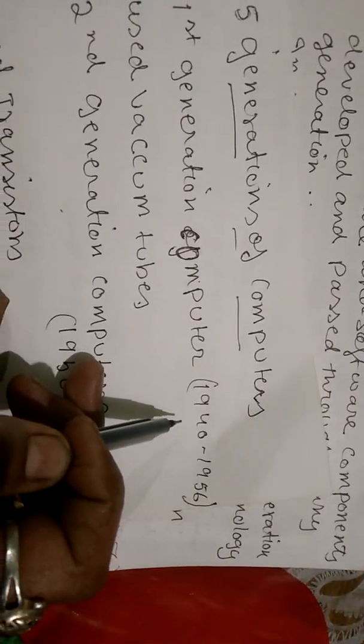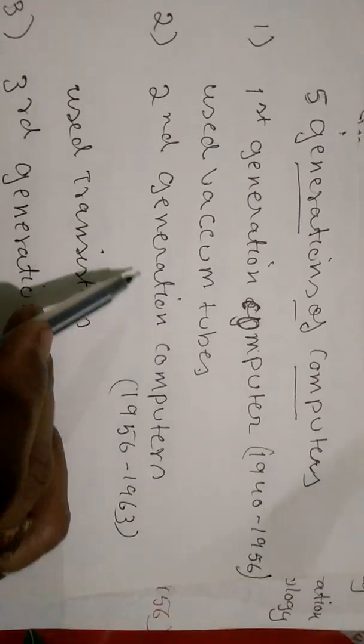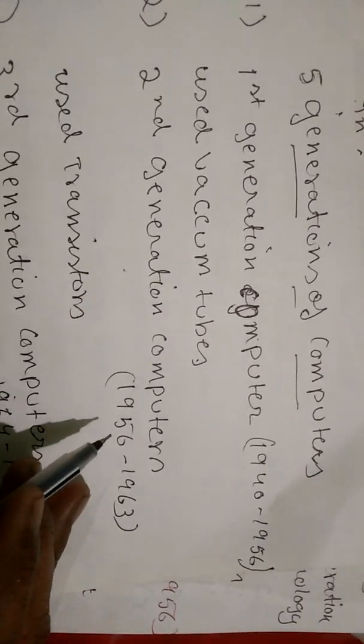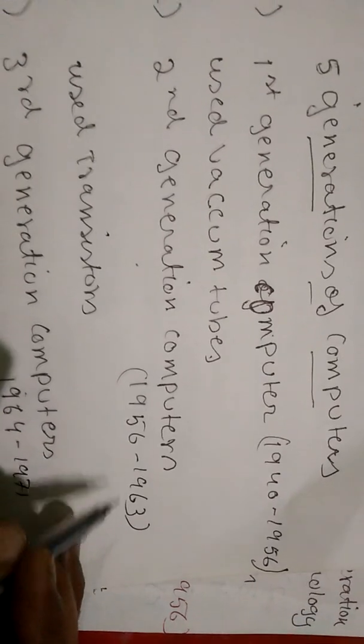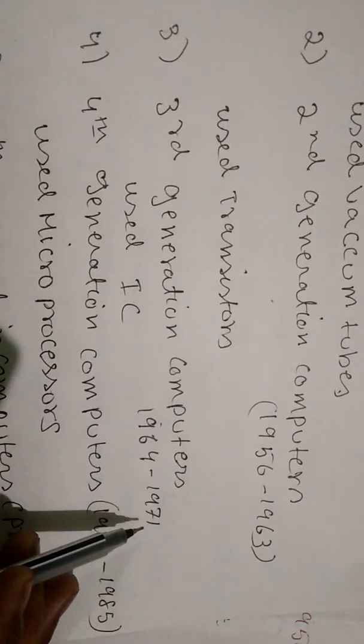What are they? First generation computers, that is from 1940 to 1956. It used vacuum tubes. Then second generation computers, that is 1956 to 1963. They used transistors. Then third generation computers, 1964 to 1971.